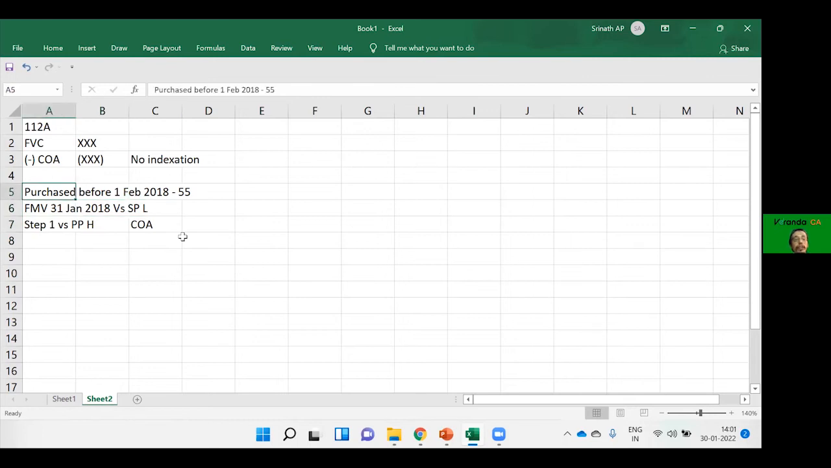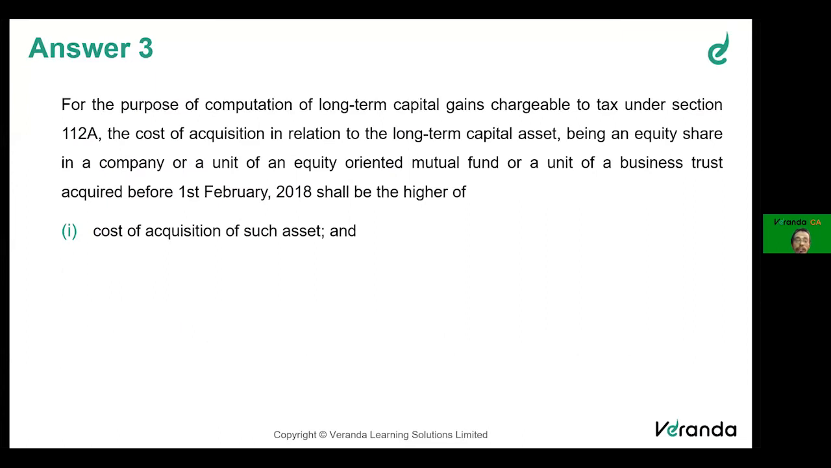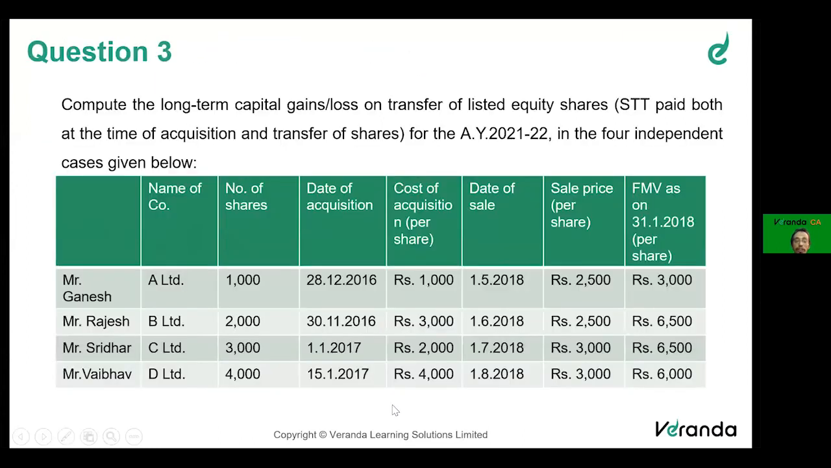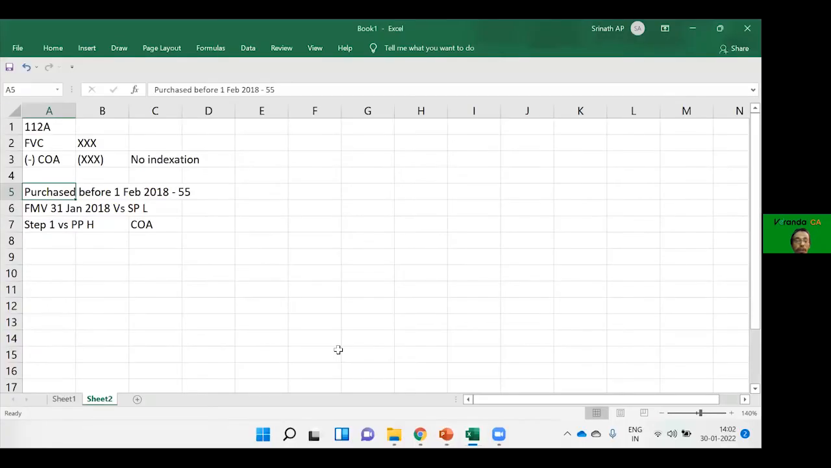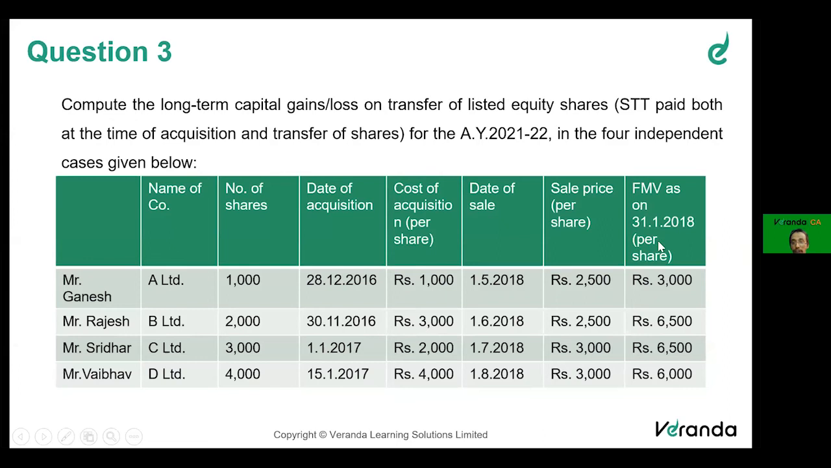Then, if it is purchased before 1st February 2018, so there are 4 cases. Let's see all 4 cases. All were purchased before 1st February 2018. So what do you need to do? You have to take the fair market value as on 31st January, which is given. Compare that with the selling price, whichever is lower. That is step 1. Then compare that with the purchase price, whichever is higher. That would be considered.